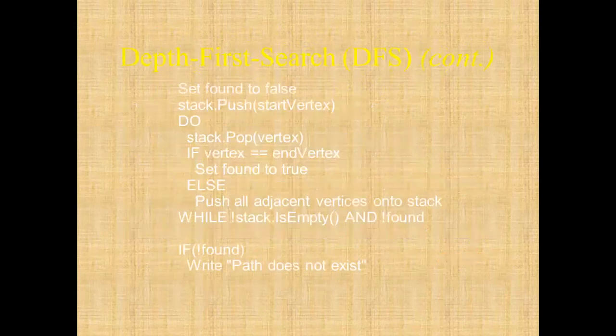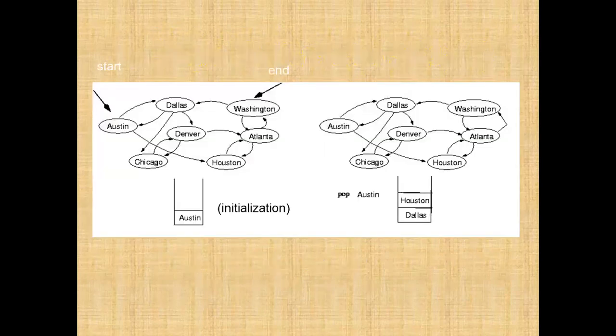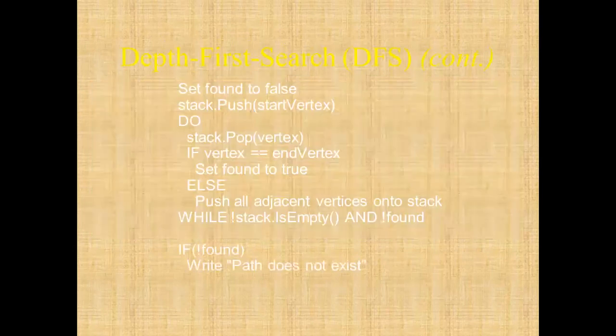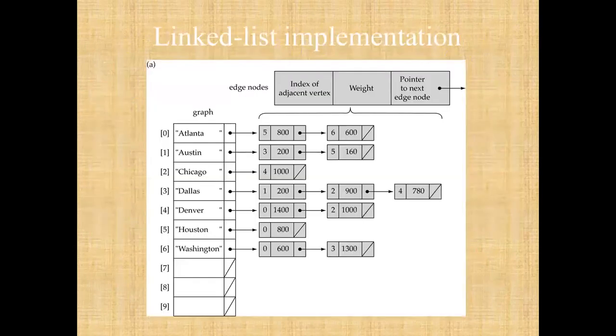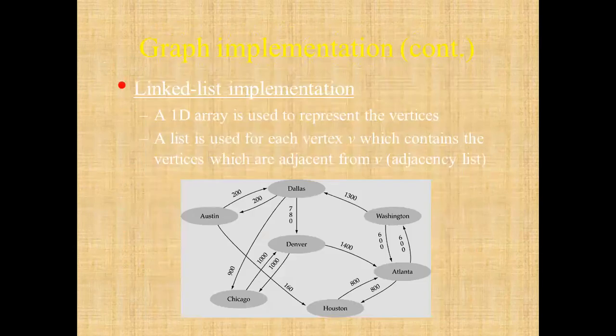That is one DFS algorithm for you. You can start by initializing with Austin, then go from Austin to Houston. Why will it go to Houston? You can go from Austin here. What is there after Austin? Node number 3 and 3.